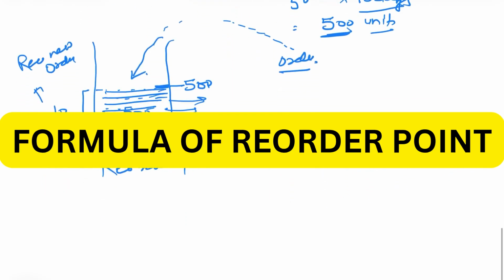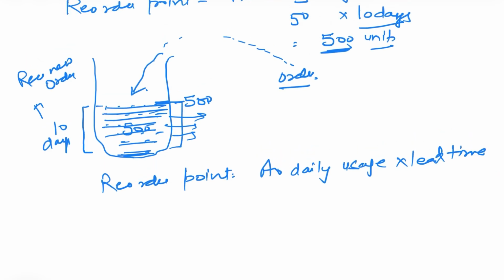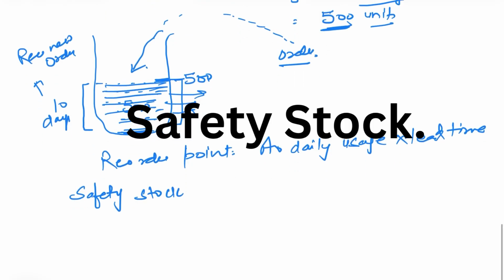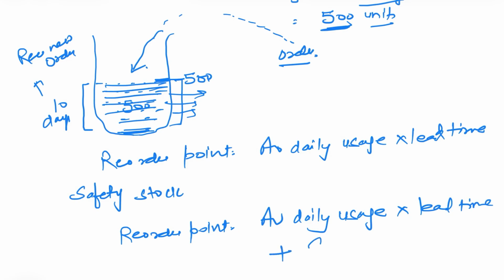But I cannot be certain that there will always be demand of these 500 units only. There can be a probability that the person who is sending me the stock may face certain transportation delays. So there is a concept of safety stock which I have earlier explained to you. To be on the safer side, an entrepreneur always keeps some safety stock in his reorder point. So the full formula of reorder point is average daily usage multiplied by lead time plus safety stock.